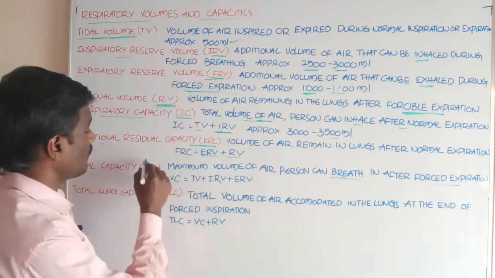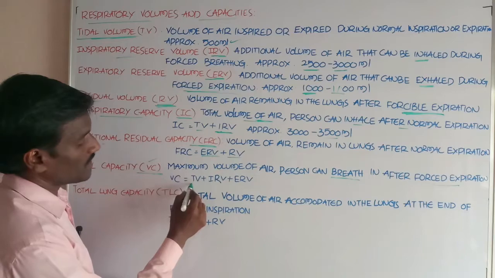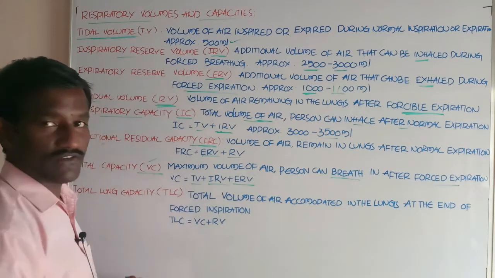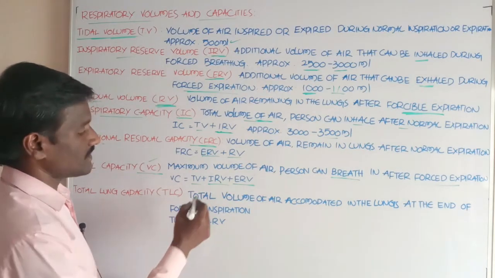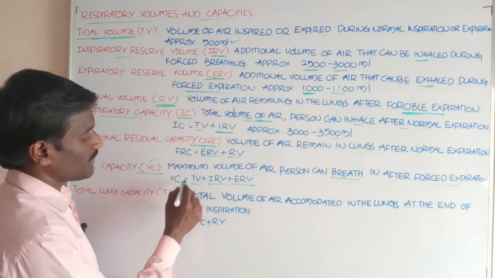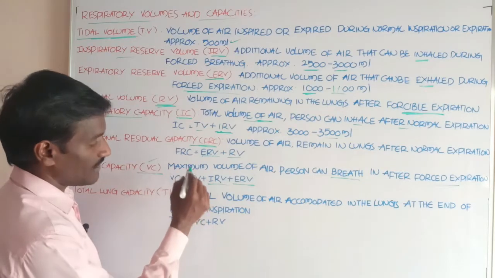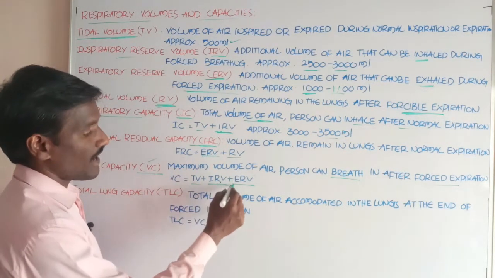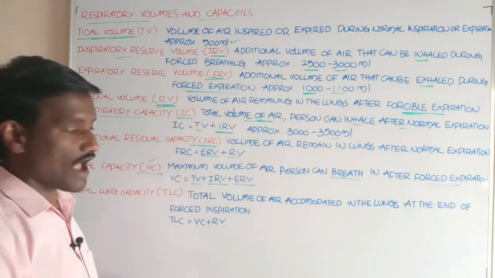That is called vital capacity. It is equal to tidal volume plus inspiratory reserve volume plus expiratory reserve volume.